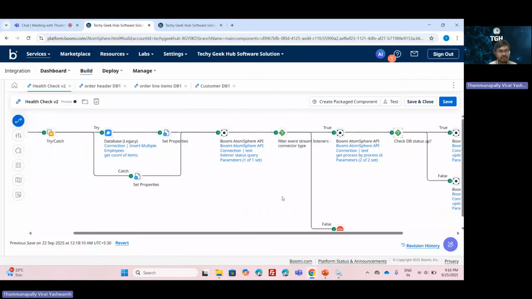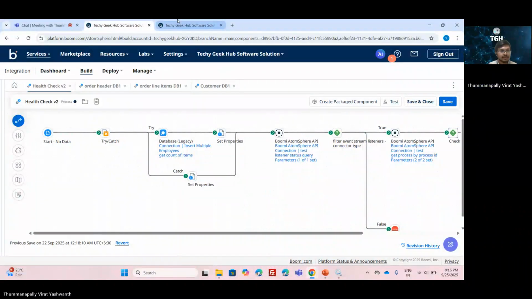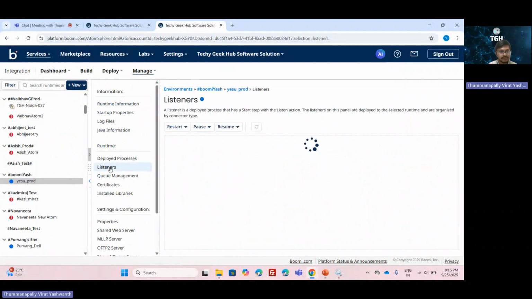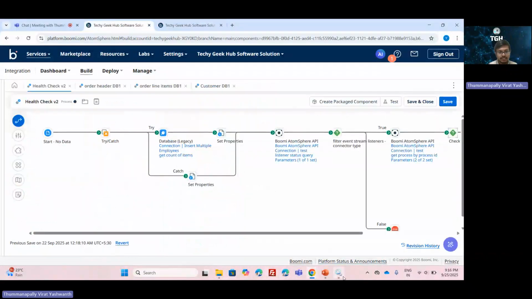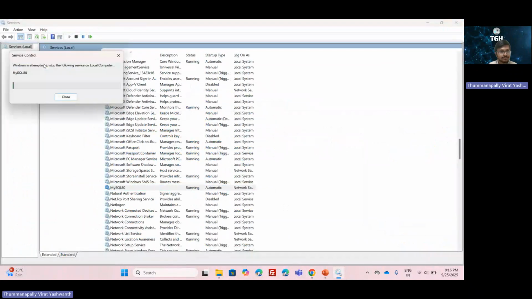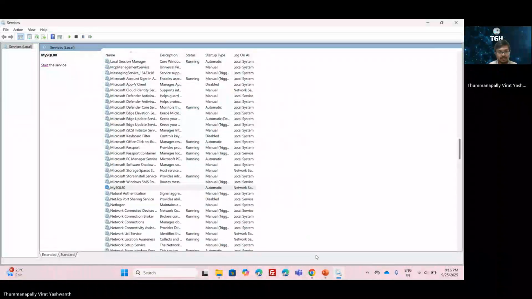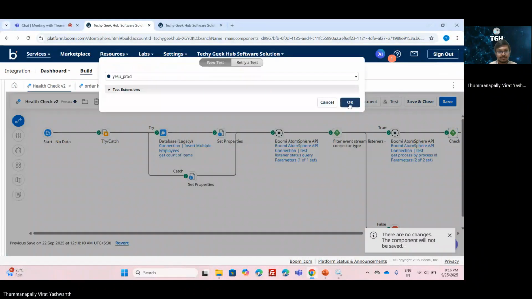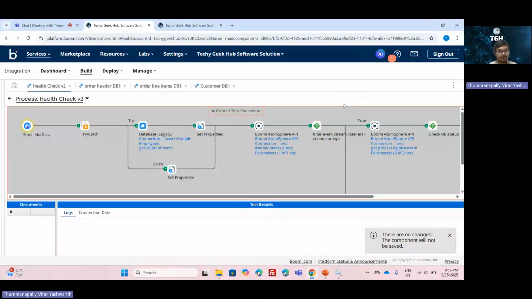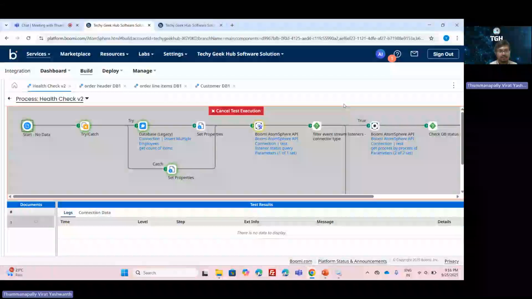Before executing the LCHEC process, let me show you the status of the listeners. For that, we need to select our runtime and select listeners. Yeah. So all the event stream listeners, which have database as the target system, are in resume state. So let me pause the database service. That is the database. We are stopping. And let me execute the LCHEC process. Now we are making use of the local runtime. The database is installed on my local machine. To establish connection with the database, we need to make use of the local runtime.